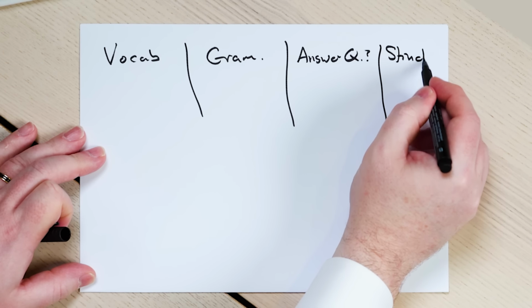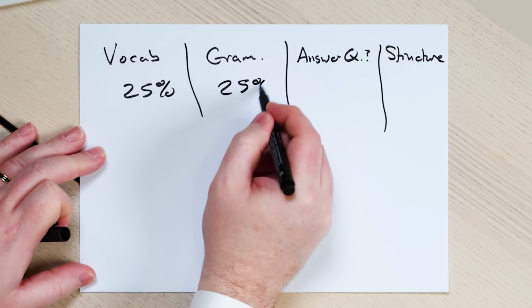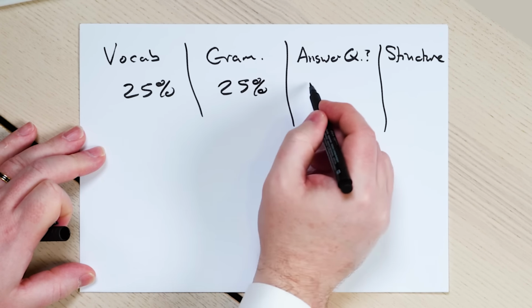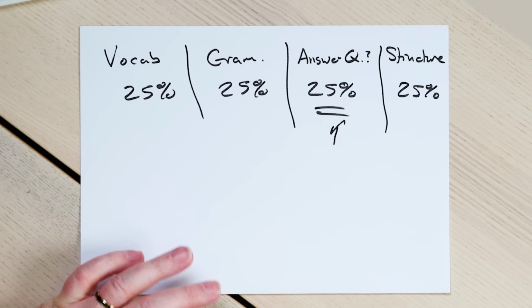So writing is divided into 4. We have vocabulary, we have grammar. Did you answer the question? And then we have structure. So that's why we spent so much time thinking about the question and the ideas for the question. If you can get the ideas right and you put them onto the paper correctly, that's good. But you must put it on the paper in a logical structure that helps the reader understand your argument, understand what you're saying. So that's what we're going to focus on now, which is how to structure.